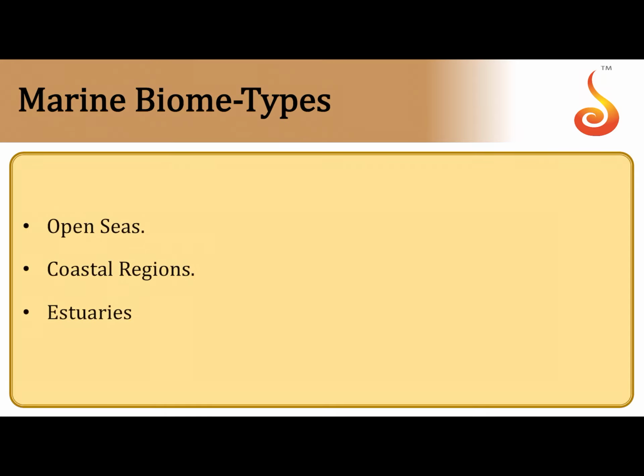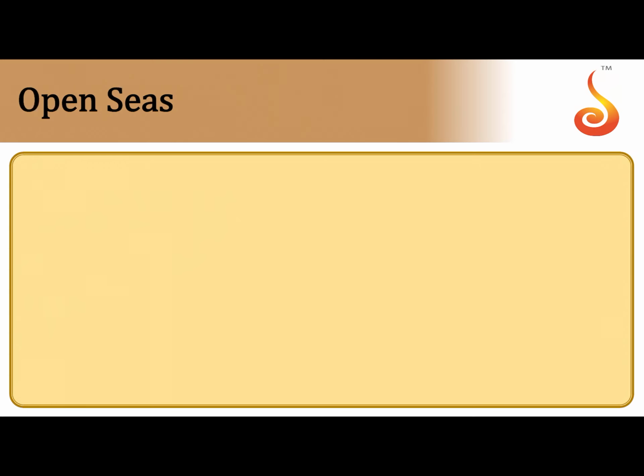Then you have the marine biome types. There are open seas, there are coastal regions, and there are estuaries. Estuaries are nothing but the mouth of the river, where the river joins the sea, and they are considered to be very, very rich in biodiversity, because the water there is enriched with nutrients which are brought down by rivers which flow and enter the seas.